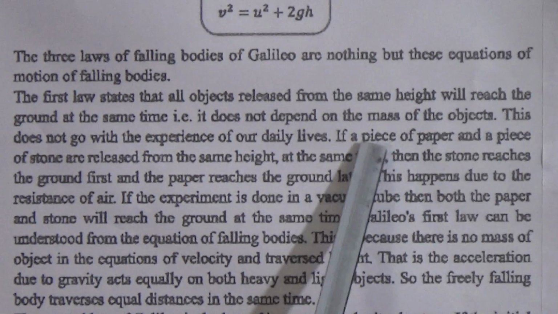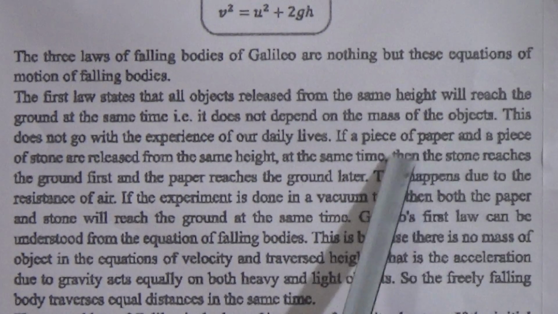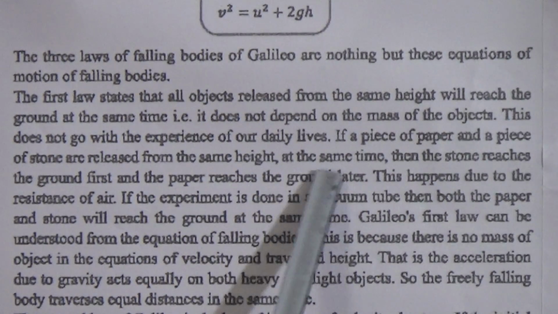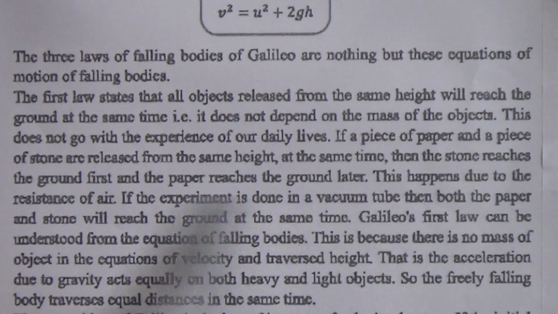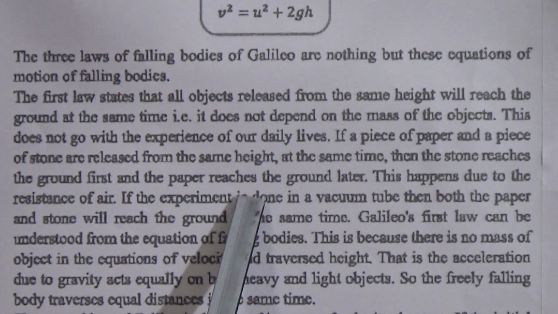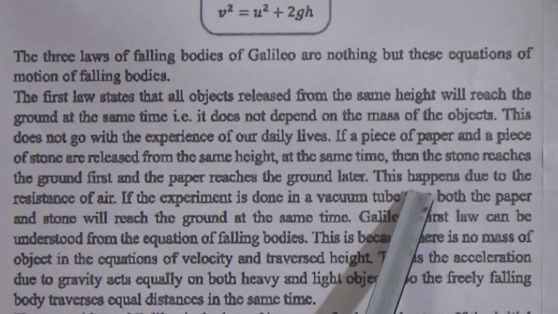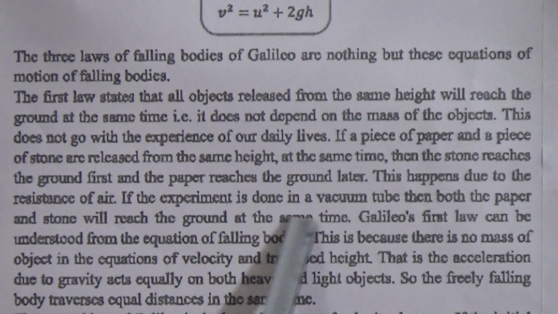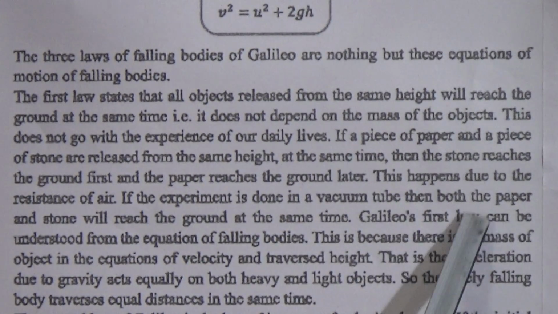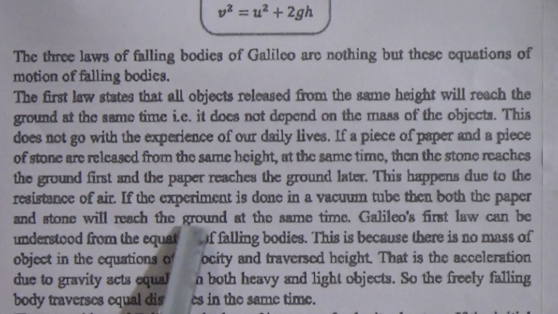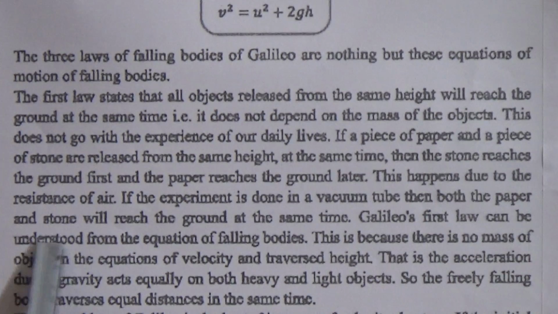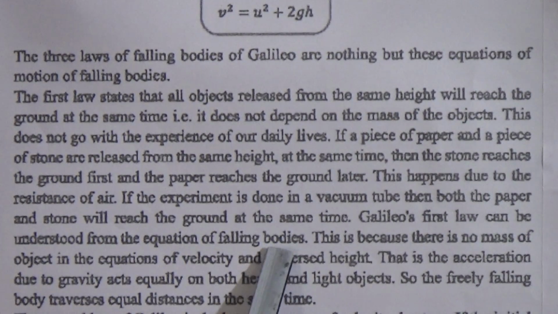Here is an example. If a piece of paper and a piece of stone are released from the same height at the same time, then the stone reaches the ground first and the paper reaches the ground later, and this happens due to the resistance of air. If the experiment is done in a vacuum tube, then both paper and stone will reach the ground at the same time, and Galileo's first law can be understood from the equation of falling bodies.